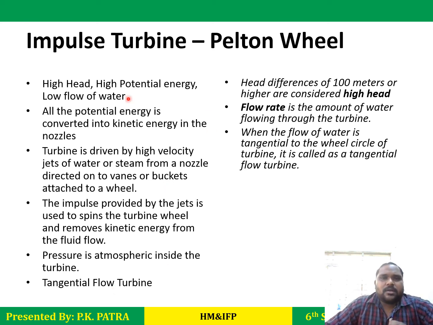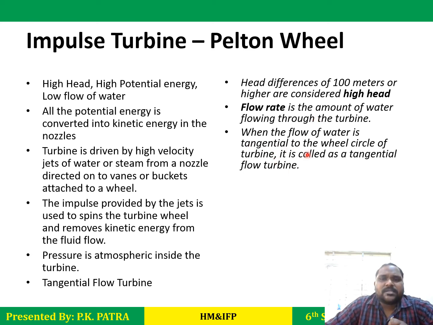So let us discuss. As we say, this is a high head turbine. A head difference of 100 meters or higher is high head. In the case of Pelton it is generally 200, 250, 300 and more. Second one, flow rate. As you see, there is low flow of water in the Pelton wheel. What is flow rate? Flow rate is the amount of water flowing through the turbine, and it is very less in the case of a Pelton turbine.